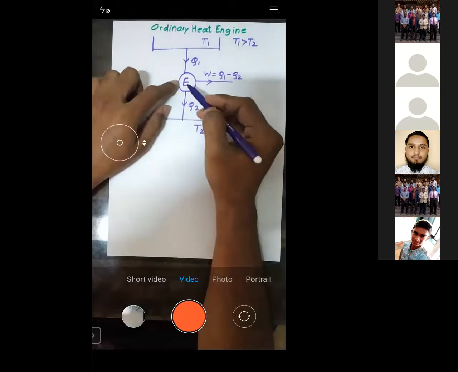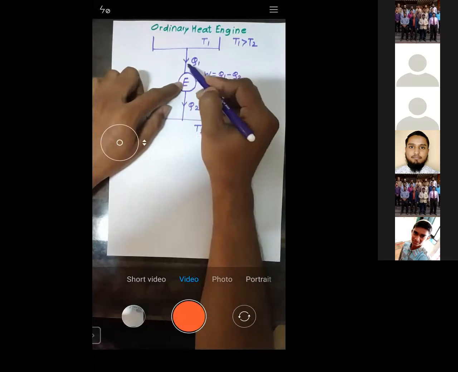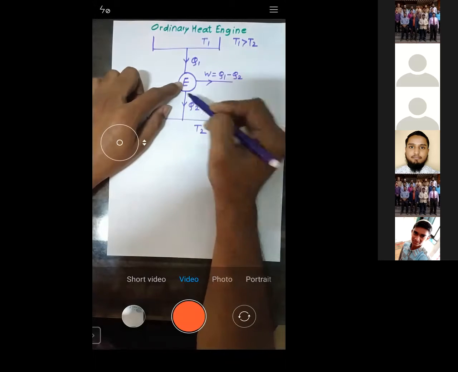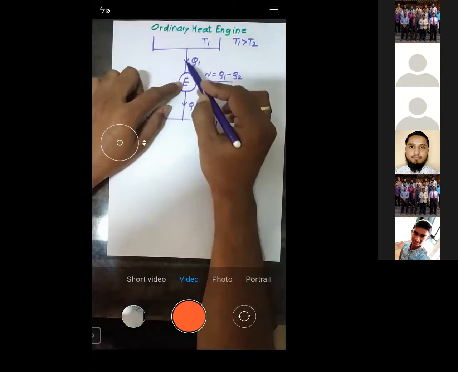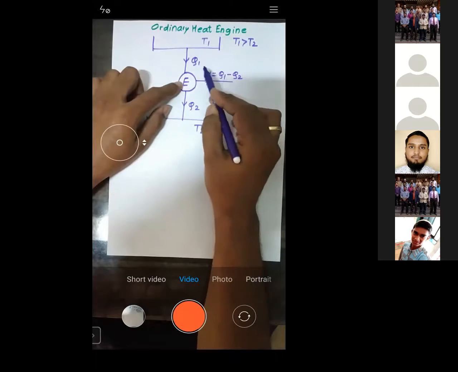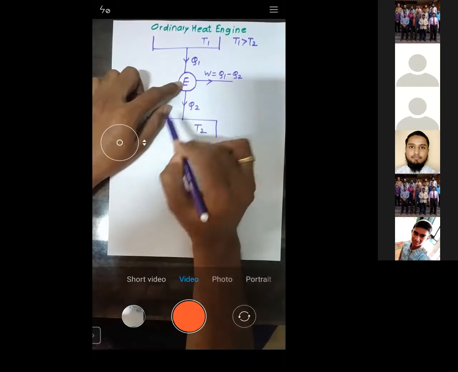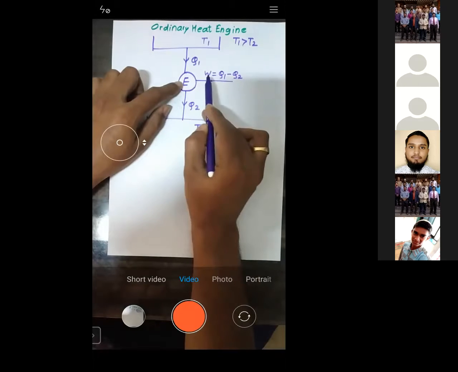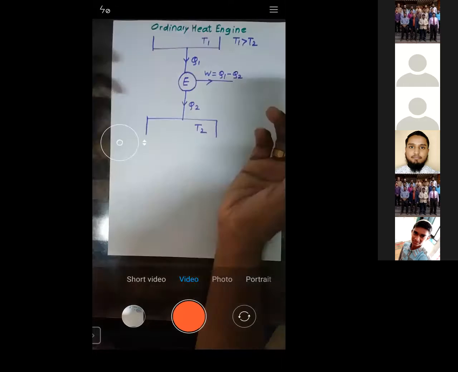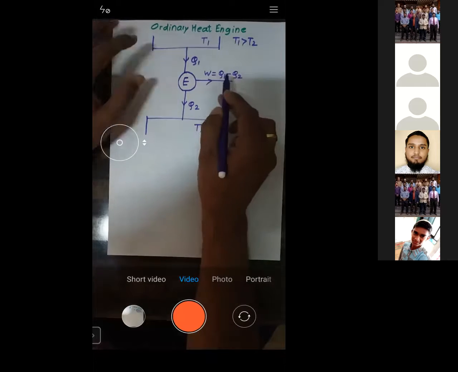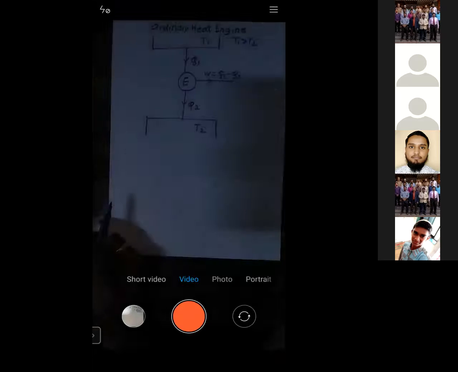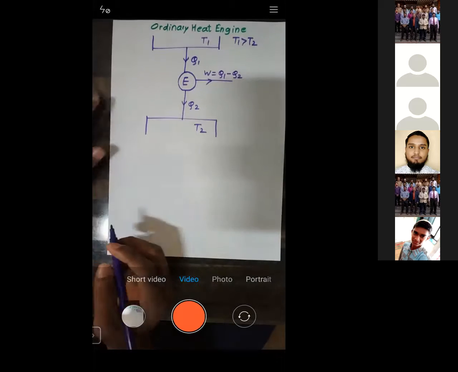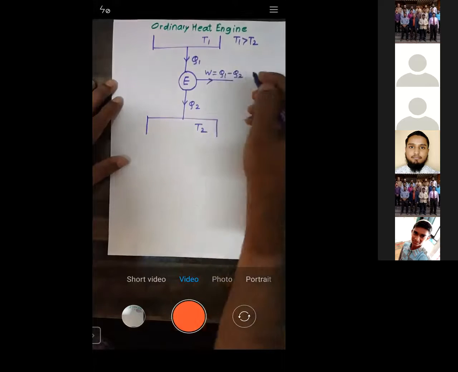Some part of the heat received gets converted into work, and some part gets rejected. Out of Q1, W gets converted into work and Q2 is rejected. The work produced is the difference between Q1 and Q2. Is that okay?